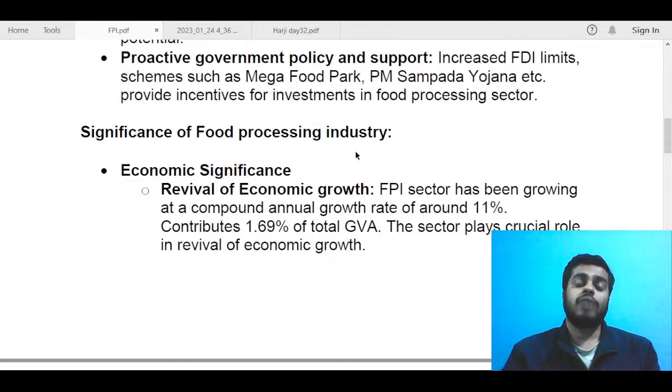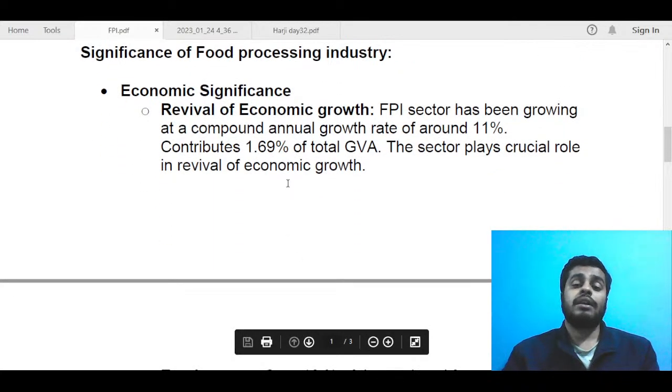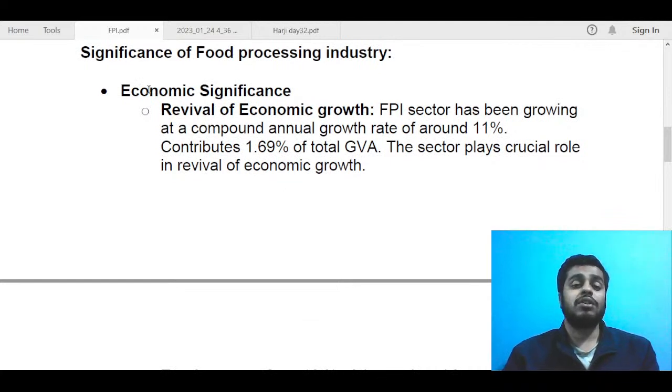Now again, you can use a table to sort your answer and make it more presentable. But here, since I was not short of space, I was just writing all those points. For example, in economic significance, you can talk about revival of economic growth. Here you can also insert the angle of the pandemic, like we have seen subdued growth in the recent past, but the food processing industry has a compound annual growth rate of around 11%. That is very high CAGR.